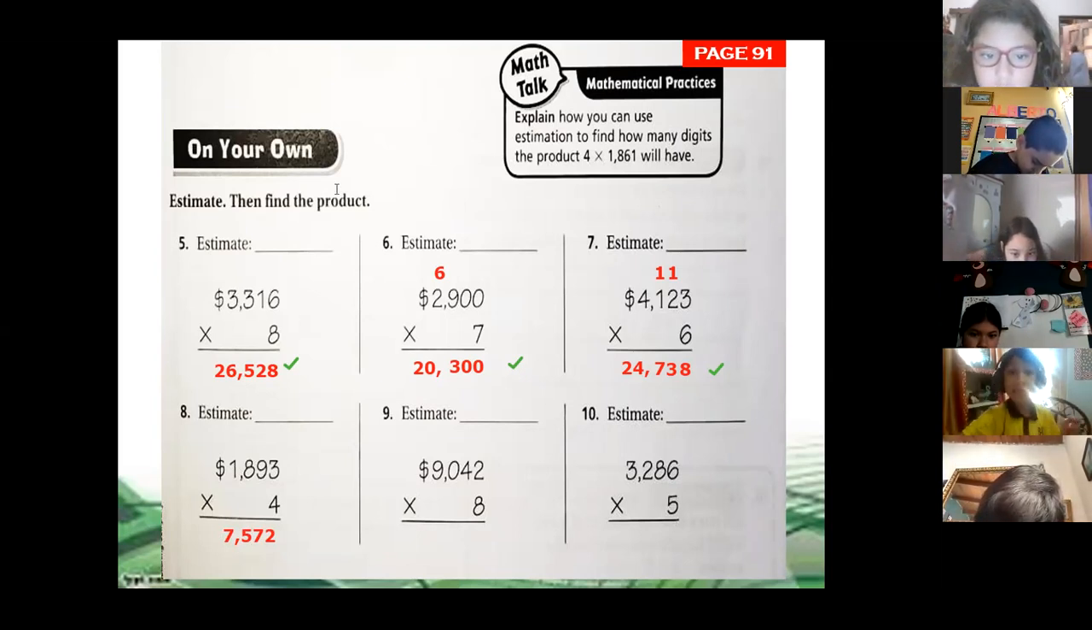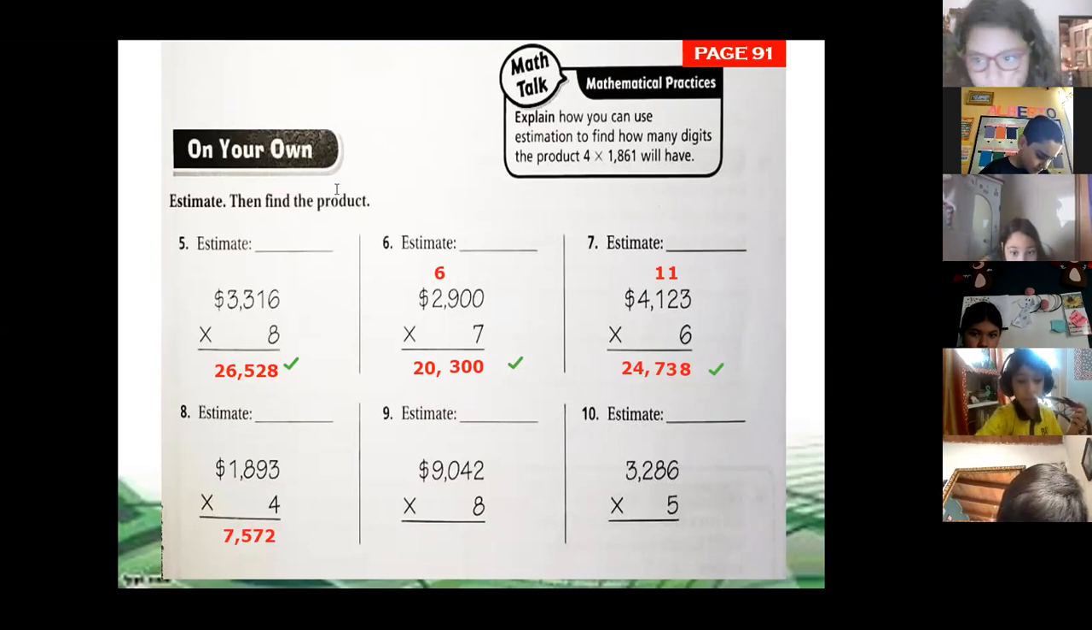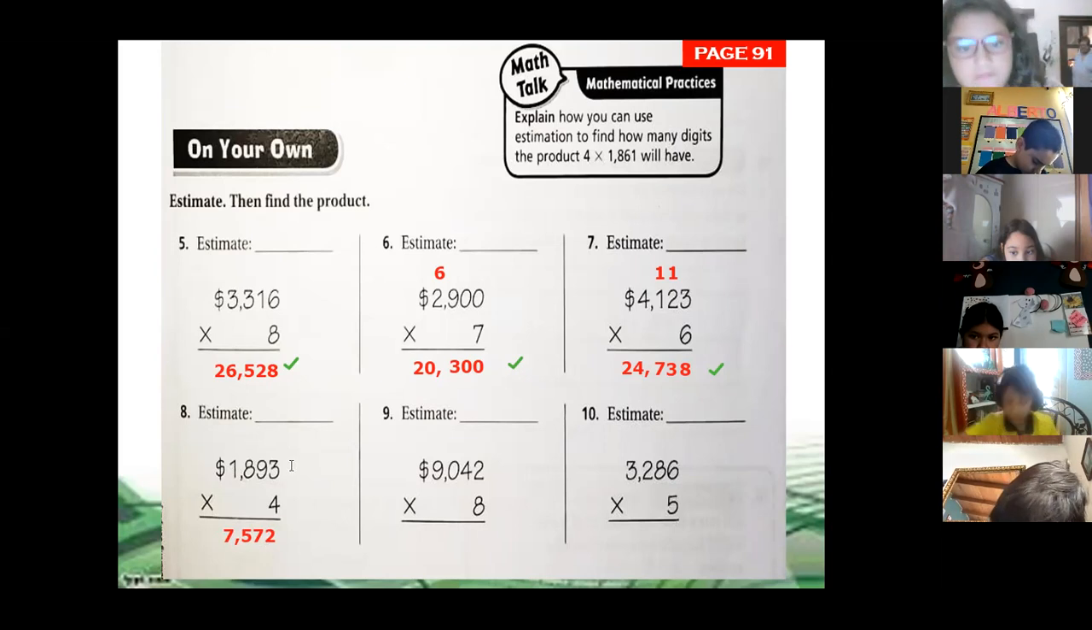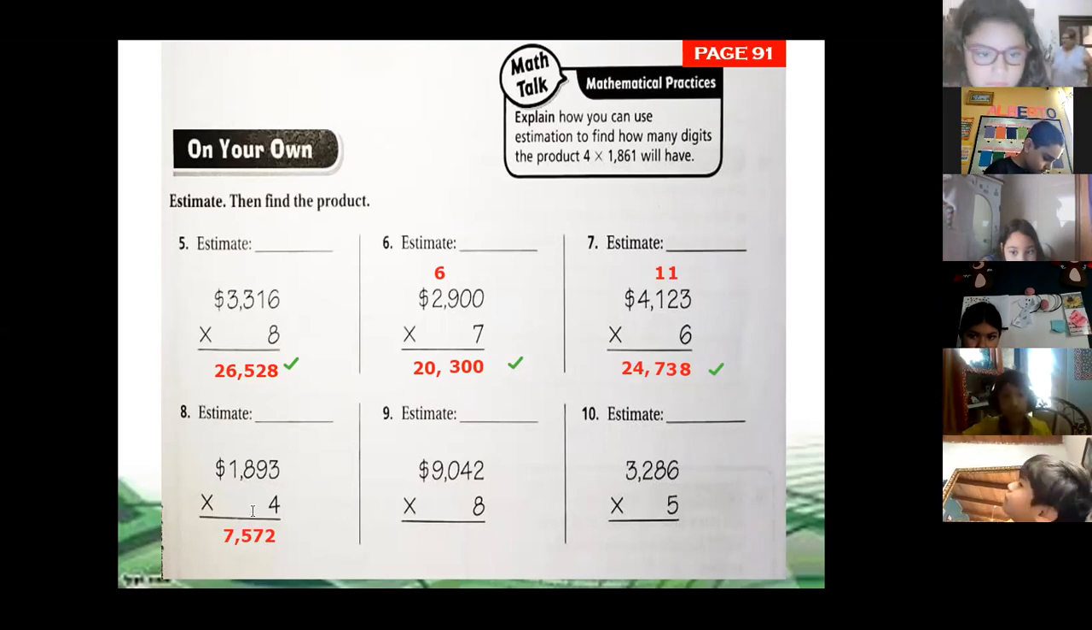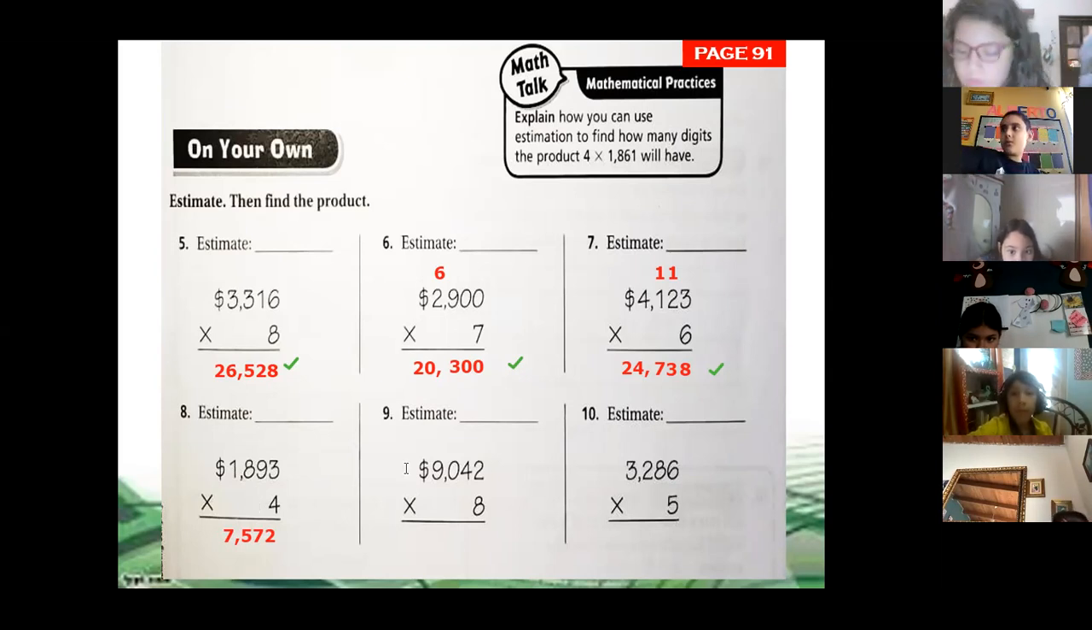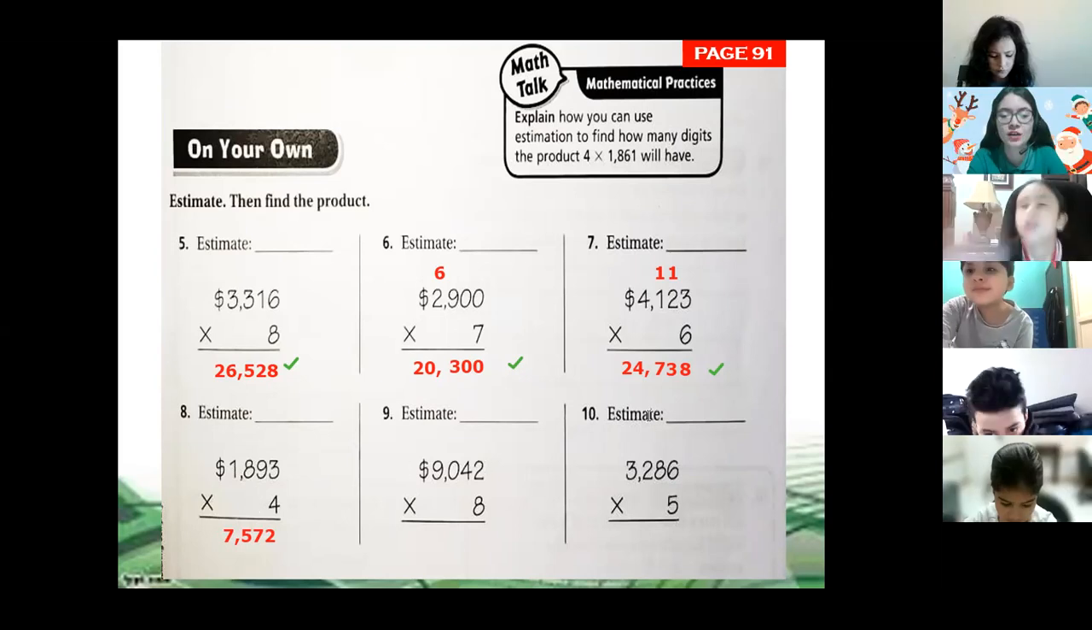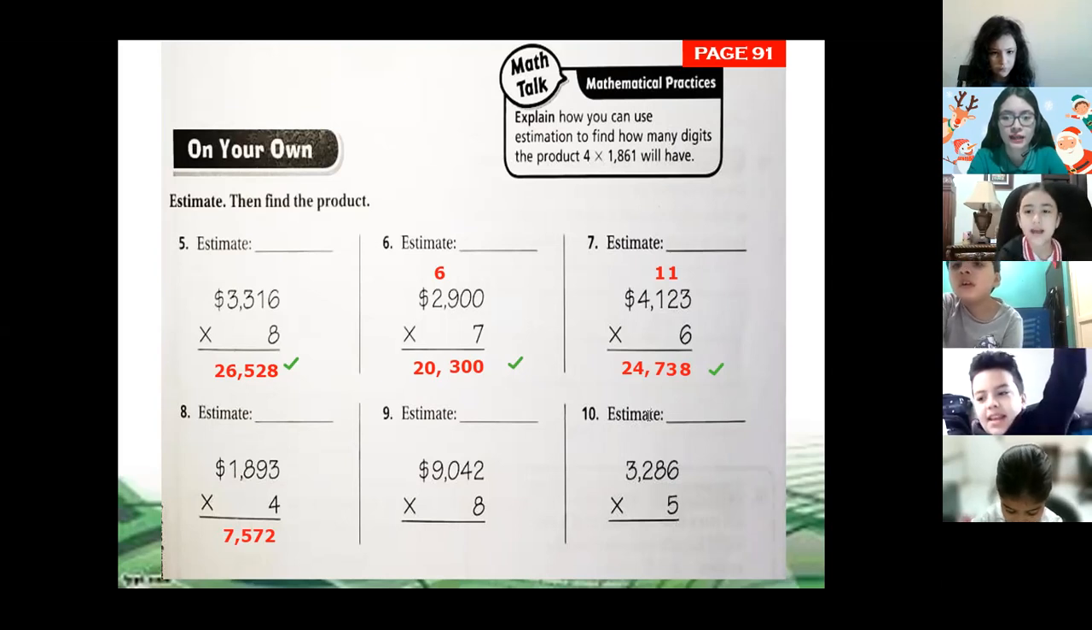7,572. 24,738. What is that answer? That is the answer, the number 7. Okay. Do you have the same answer of number 8, Mia? Okay, don't worry. Work on number 8, Mia. Number 9 and number 10. Who has number 9 and number 10?